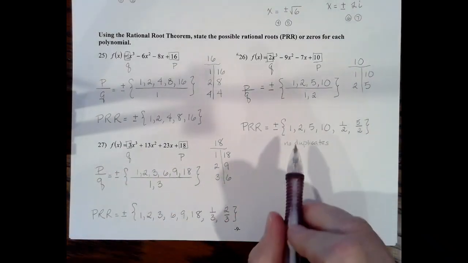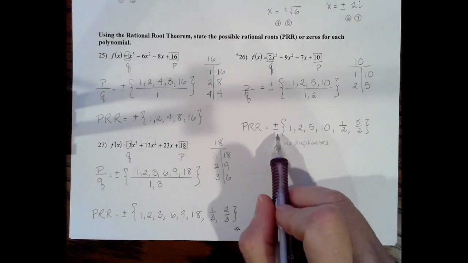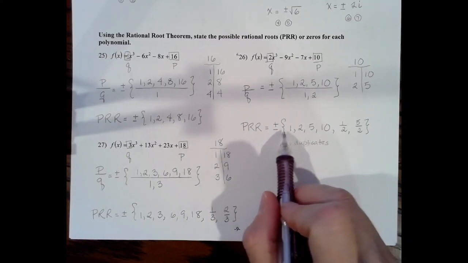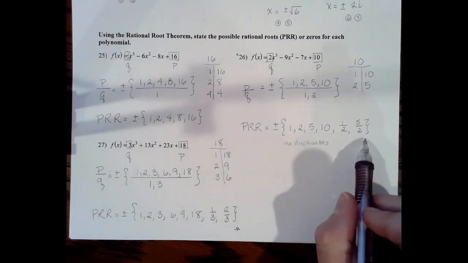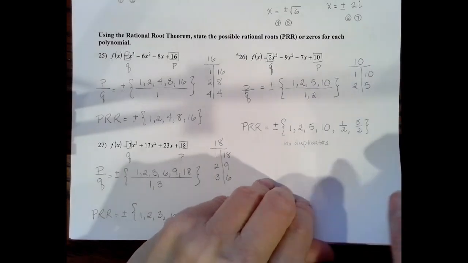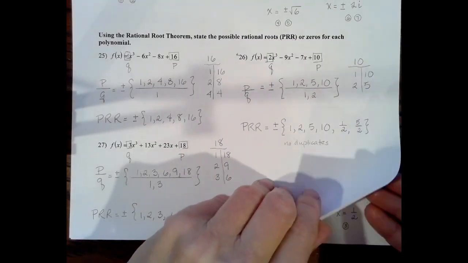And I can't stress this enough: curly brackets around the list and the plus or minus sign. If you just put the plus or minus sign in front of the 1, you're telling me that 1 is plus or minus, but not the rest of the terms. So I will take off for that. Make sure you include that. So plus or minus, but you will need the curly brackets this time.